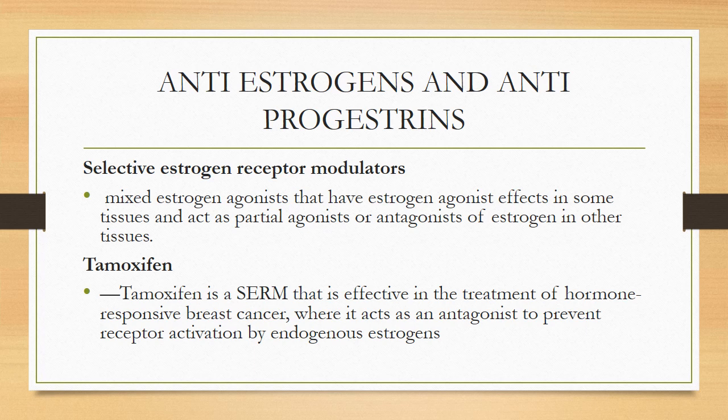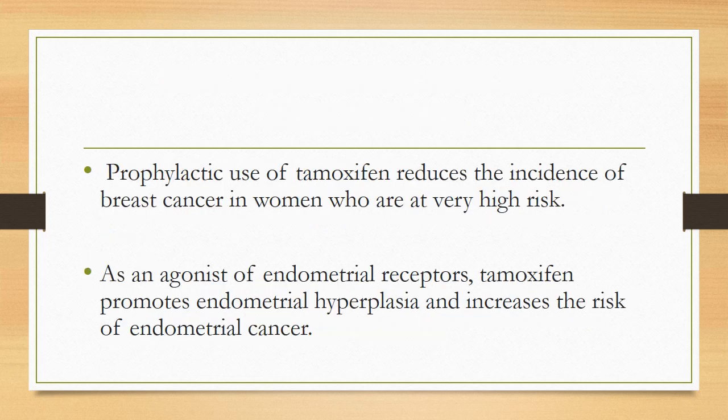Tamoxifen is an example of a selective estrogen receptor modulator that is effective in the treatment of hormone responsive breast cancer, where it acts as an antagonist to prevent receptor activation by endogenous estrogens. Tamoxifen is also used prophylactically, and reduces the incidence of breast cancer in women who are at very high risk. It's also an agonist at the endometrial receptor, so it promotes endometrial hyperplasia and it may increase the risk of endometrial cancer.